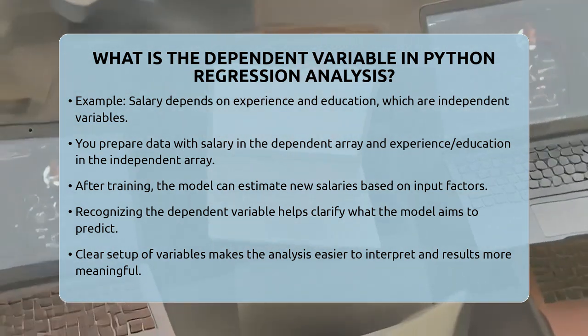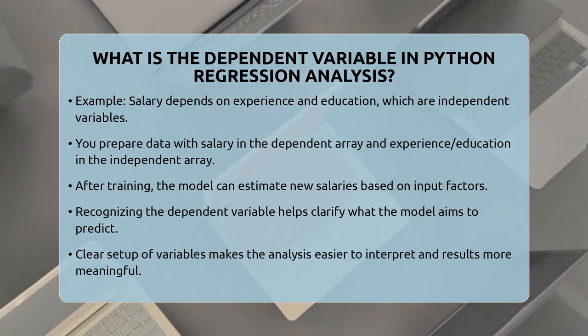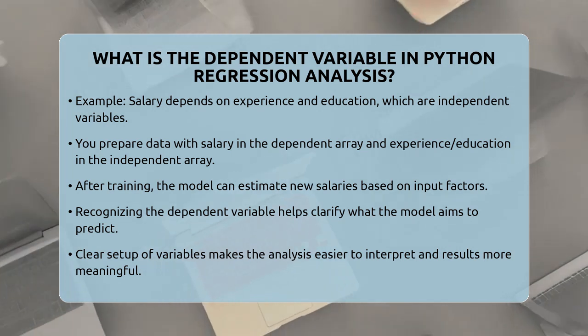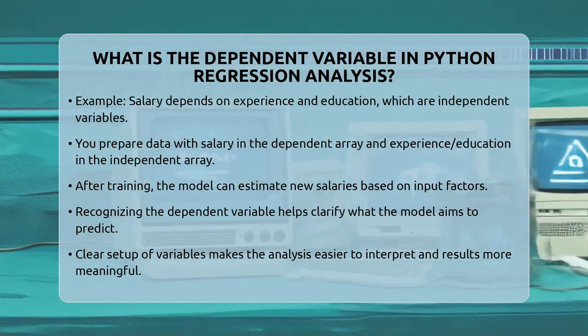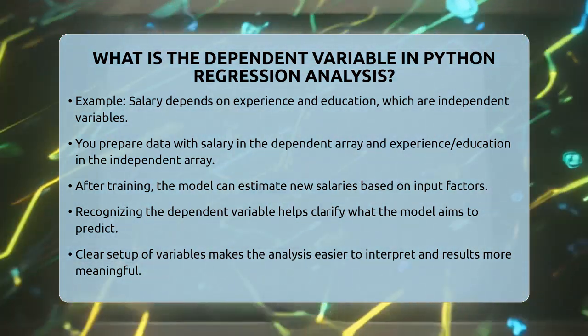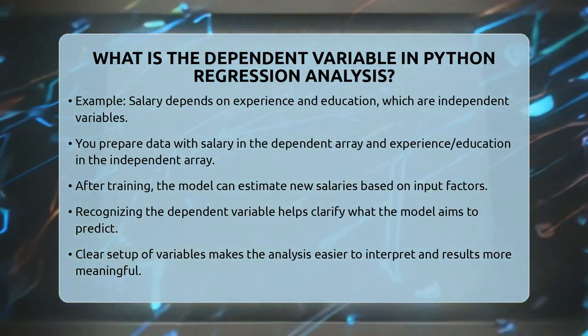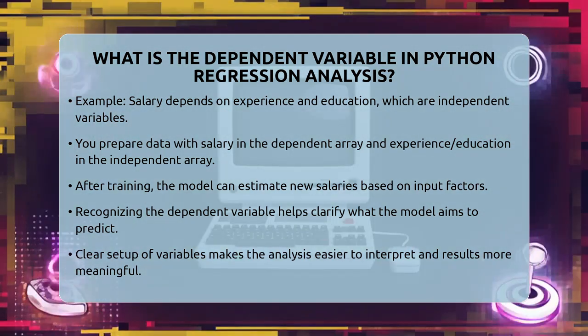It's the main thing you want to understand or predict in your data. When you set up your regression in Python, always remember that the dependent variable is the outcome you are trying to explain or forecast. This clarity makes your analysis more straightforward and your results more meaningful.